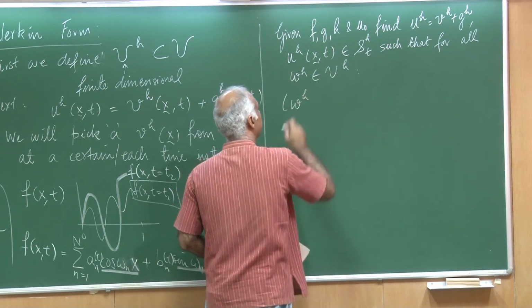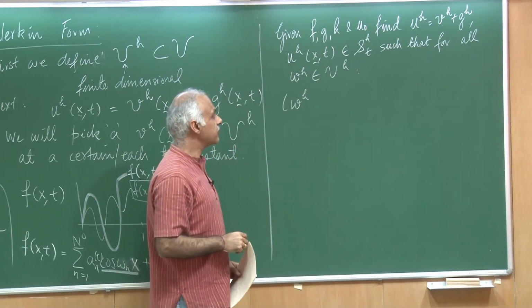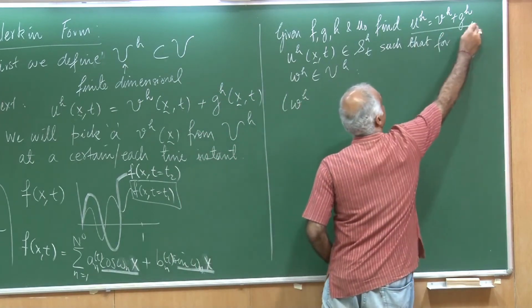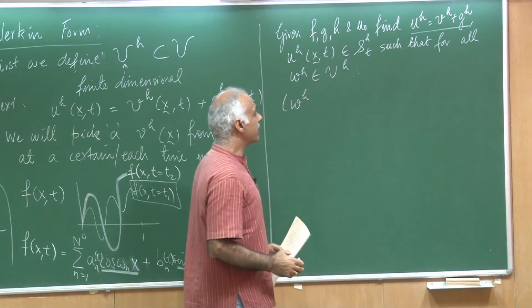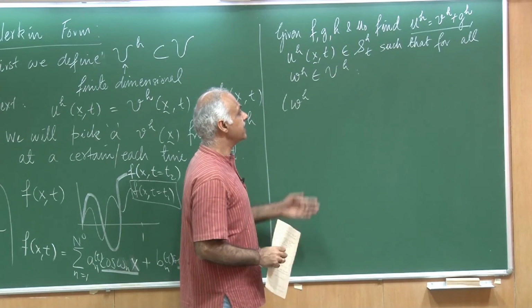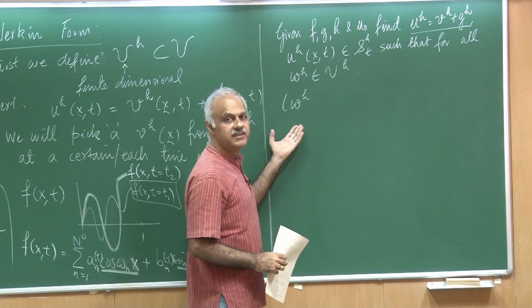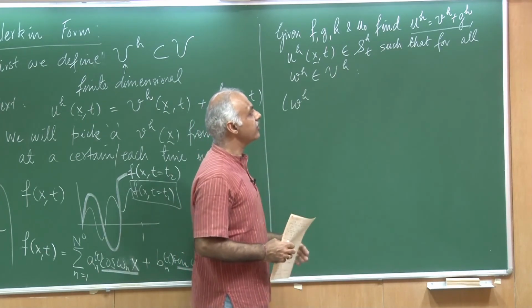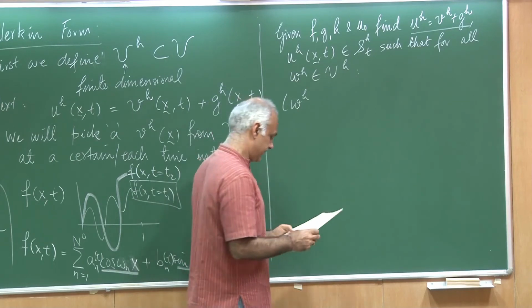So, I am going to take the weak form and substitute in it this decomposition. So, the quantities that depend on VH, they will stay on the left, and all the quantities that depend on G, I will transfer them to the right.